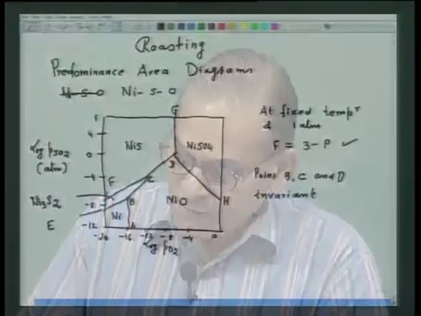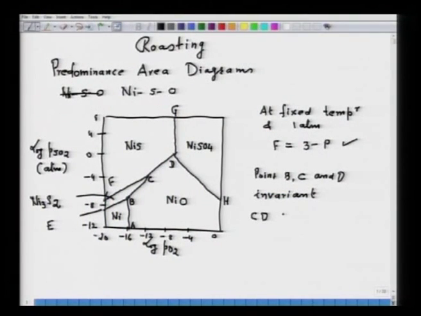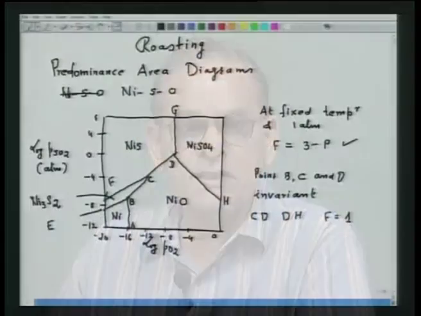Whereas along the line CD or line DH, what do we have? If the number of phases is 2, then the degree of freedom F is equal to 1. That means along the line the degree of freedom is 1. So NiS or NiO can be present at different values of PSO2 for a given value of PO2, or at different values of PO2 for a given value of PSO2. That is what the variation of PSO2 with PO2 along the lines CD and DH means.